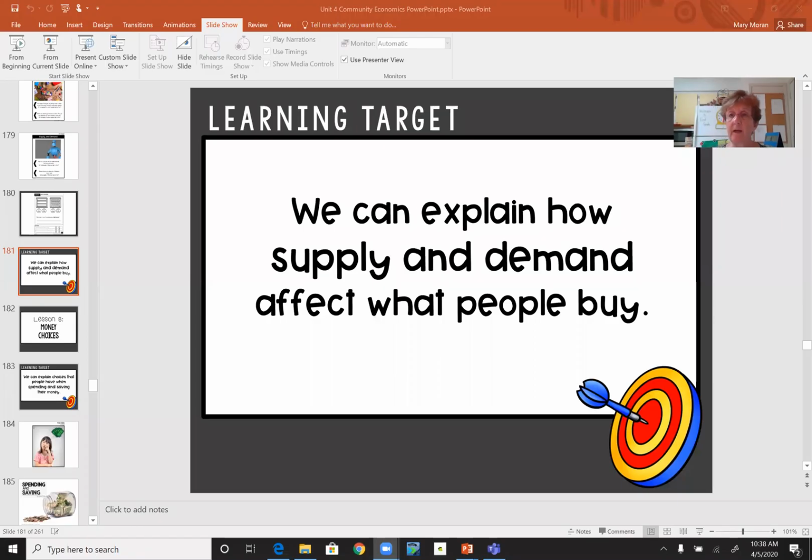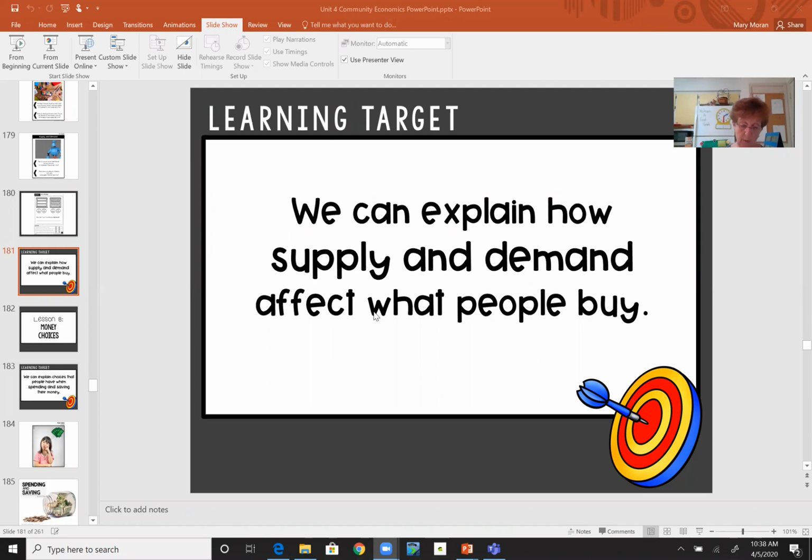Hi, everybody. We're back to our social studies lessons, and we are going to continue on today with lesson 8, money choices. But before we look at today's learning target, we're going to look at yesterday's learning target. We can explain how supply and demand affect what people buy, okay?